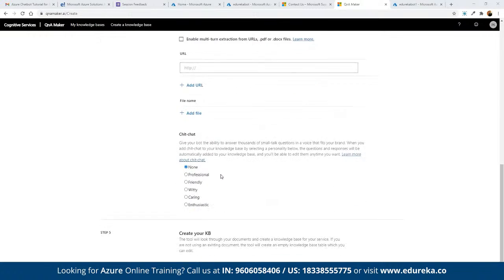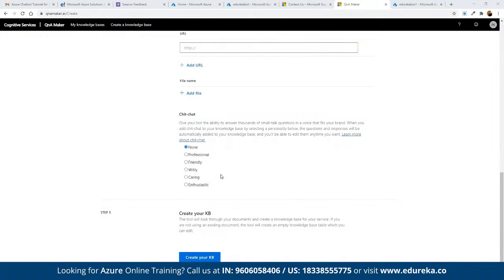And now we can define the chit chat. That means here we can give the bot the ability to answer thousands of small talk questions. For example, suppose users ask about the contact number, about the support email, or about a small conversation, then we can keep it professional, or we can keep it friendly. You may have seen the same thing with Siri. I hope you all must have experienced the same thing with Siri.